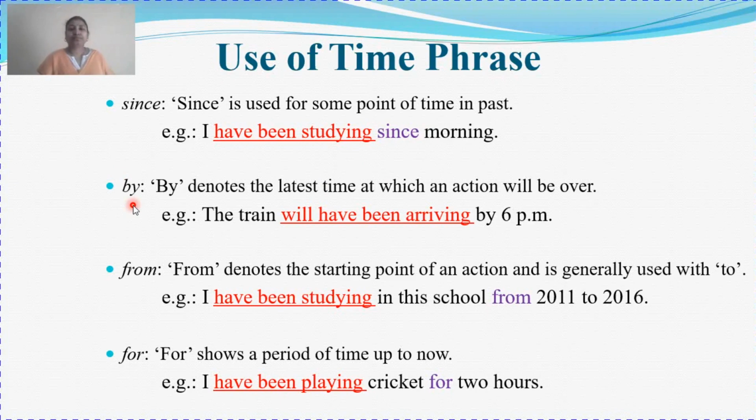Coming to "by". By is the latest time at which an action will be over. The train will have been arriving by 6 p.m. The train is on its journey. The train has started its journey.